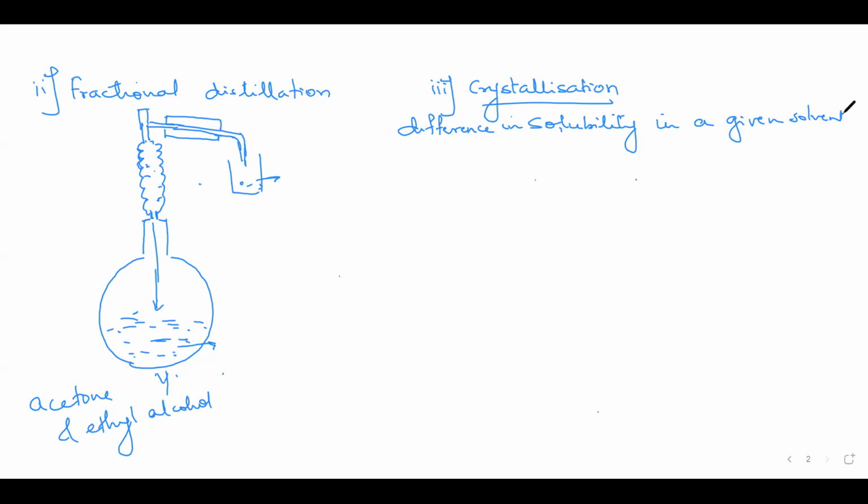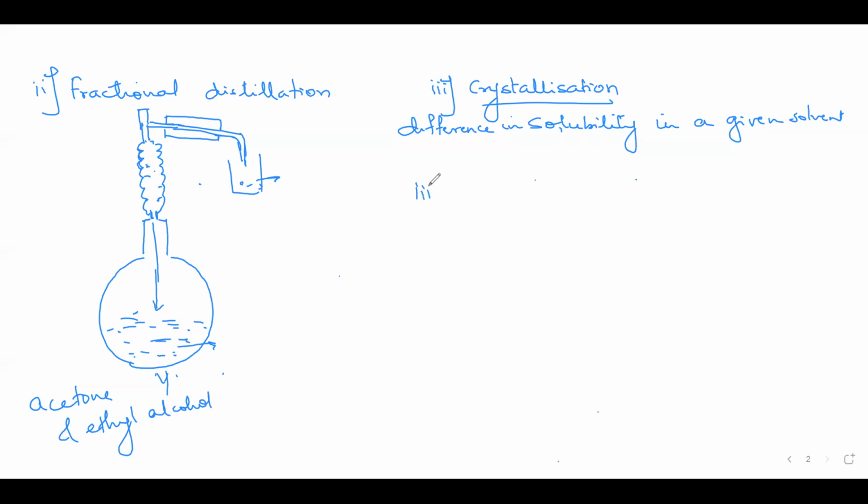The hot water is filtered off and the residue is discarded because the residue has impurities. The filtrate is then cooled. The organic compound was soluble in hot water, but it is insoluble in cold water. So on cooling, the crystals of the organic compound start getting formed, and then those crystals are filtered off and dried. Did you understand the method, crystallization? Yes, ma'am.